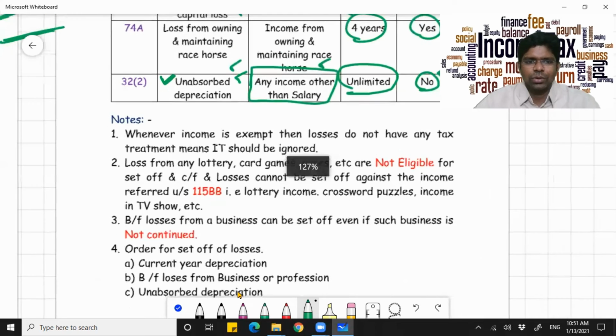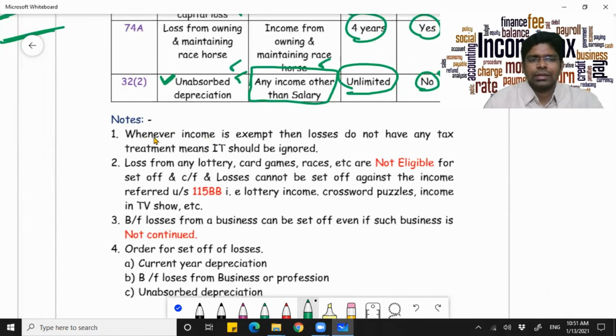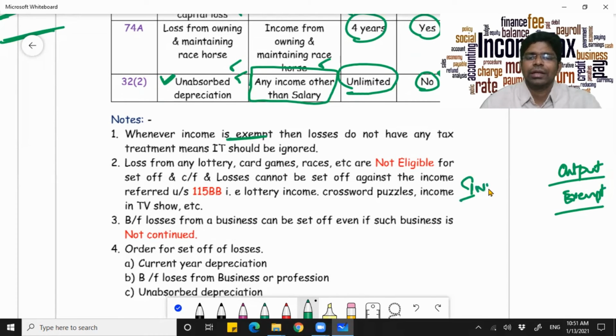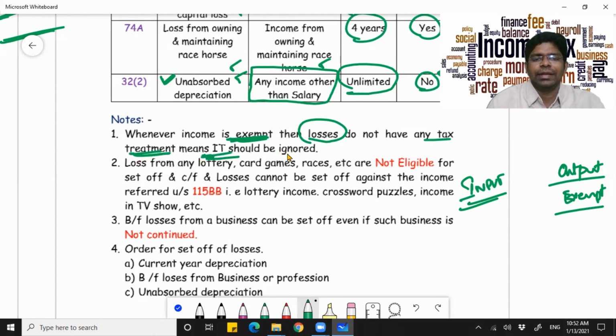Now, a few important notes to be considered. The first point is whenever your output is exempt, that is no tax, you cannot claim a deduction on your input. Important point. So whenever income is exempt, similarly, losses do not have any tax treatment. That is, it should be ignored. So when your output is treated as an exemption, that is coming under an exemption category, your loss also will not be considered under income tax.